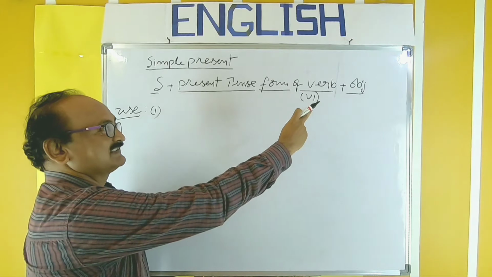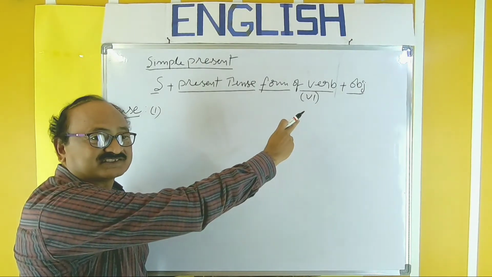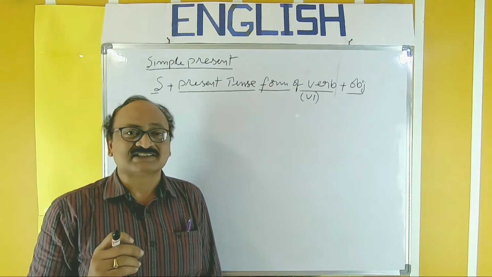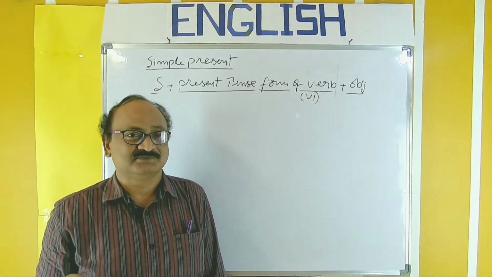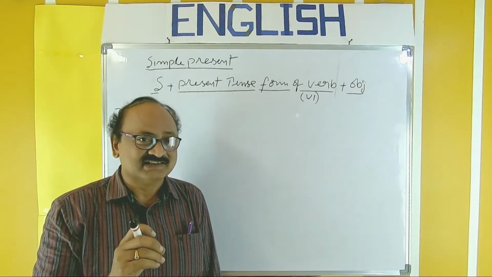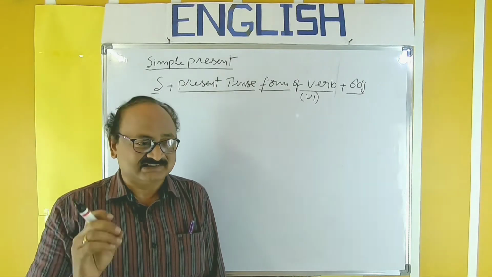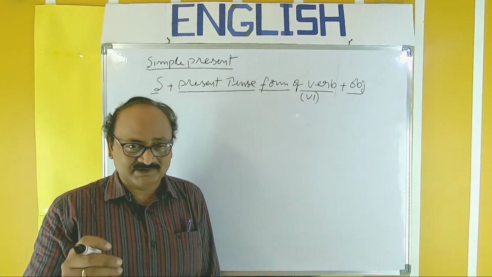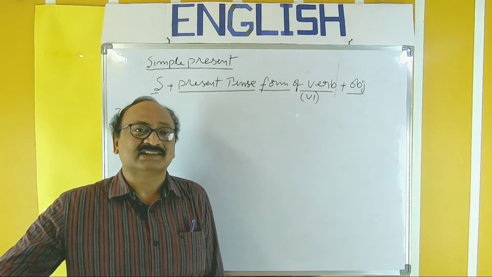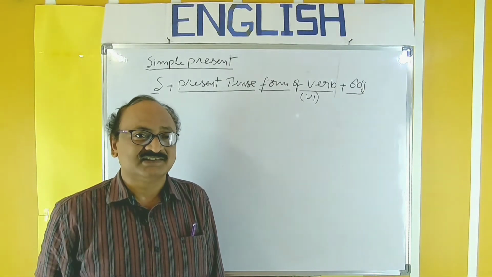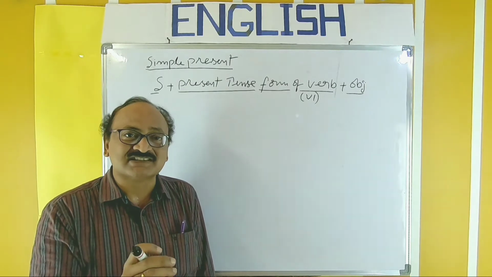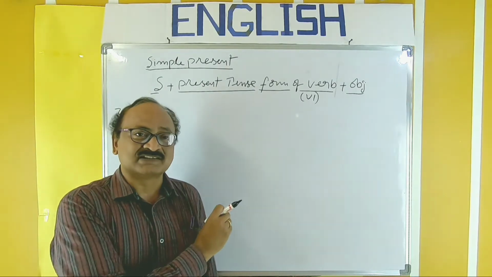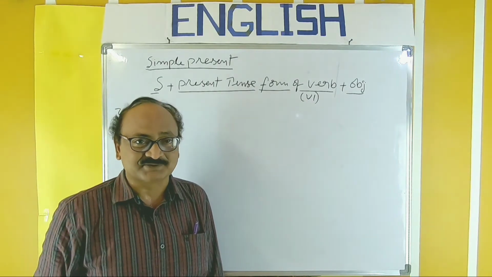Subject plus present tense form plus object. So always remember this structure. Usually, we see certain things, they happen forever. They take place forever on this earth, in this creation. That sort of actions, they remained till yesterday, they happen today, and they will be there in the coming days forever. That sort of actions are called universal truths or general truths. We should use only simple present to express such activities.